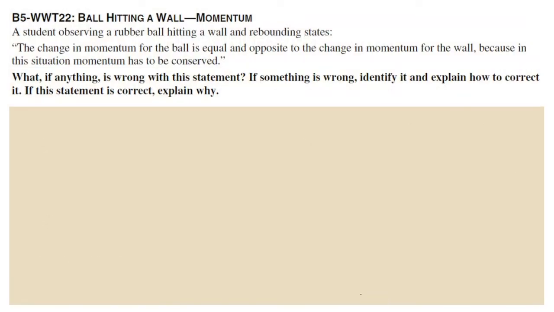Moving on here, the next question on this sheet, B5WWT22, is titled Ball Hitting a Wall Momentum. And this problem says, a student observing a rubber ball hitting a wall and rebounding states, the change in momentum for the ball is equal and opposite to the change in momentum for the wall, because in the situation, momentum has to be conserved. What, if anything, is wrong with this statement? If something is wrong, identify it and explain how to correct it. And if this statement is correct, explain why. I'd like you to take a second to consider this situation, come up with an answer and explanation, and once you have that written down, hit play, and we'll go over it.